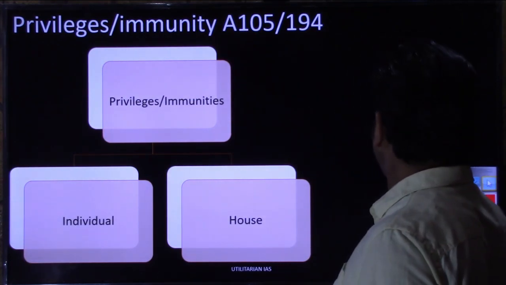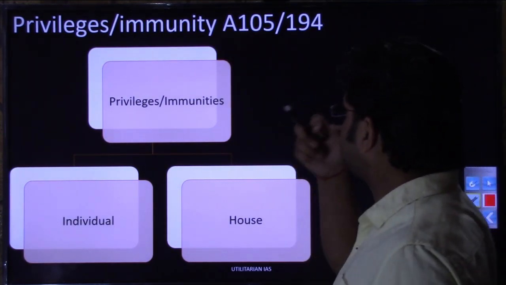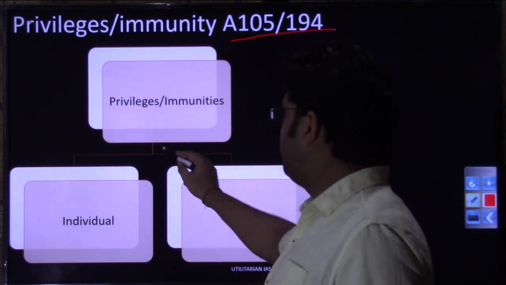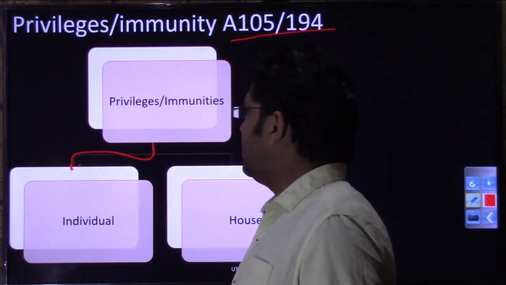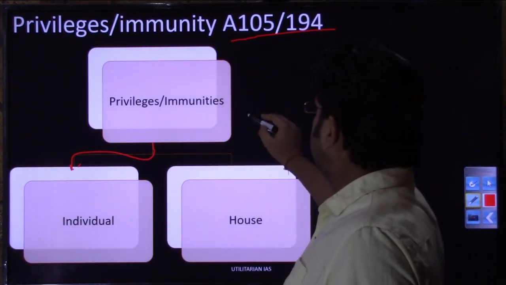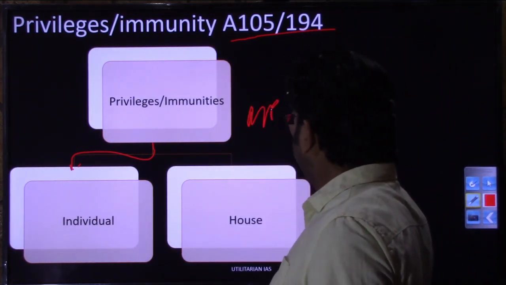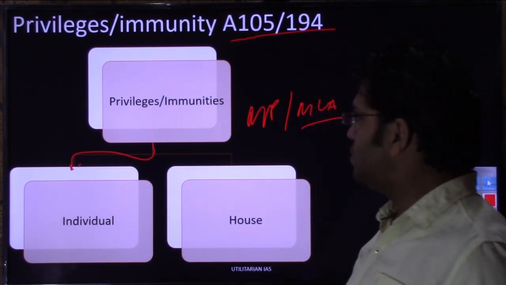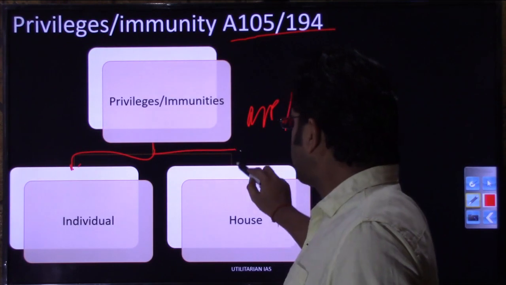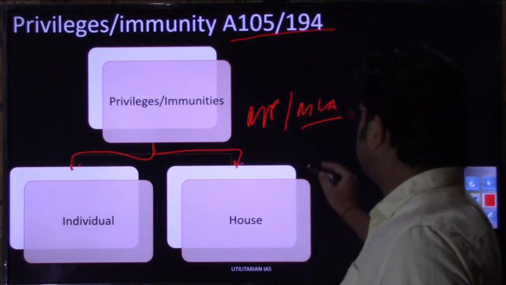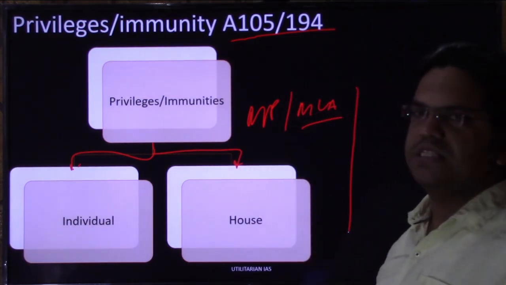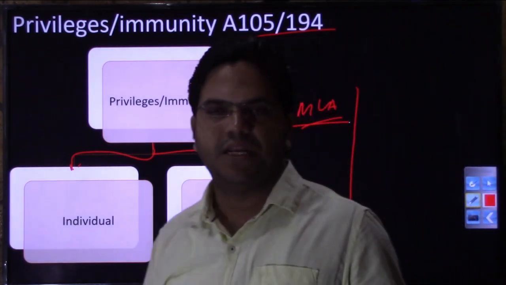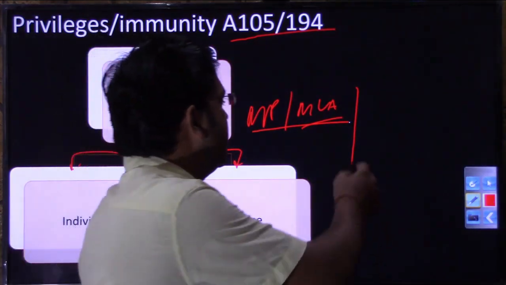If you see, parliamentary privileges and immunities, or assembly immunities and privileges, have been mentioned at two levels. At the individual level, a member of parliament and a member of legislative assembly enjoy these privileges and immunities. And at the house level as well. So there are two categories of privileges and immunities: one for the individual level for the MP and MLA, and another at the house level.